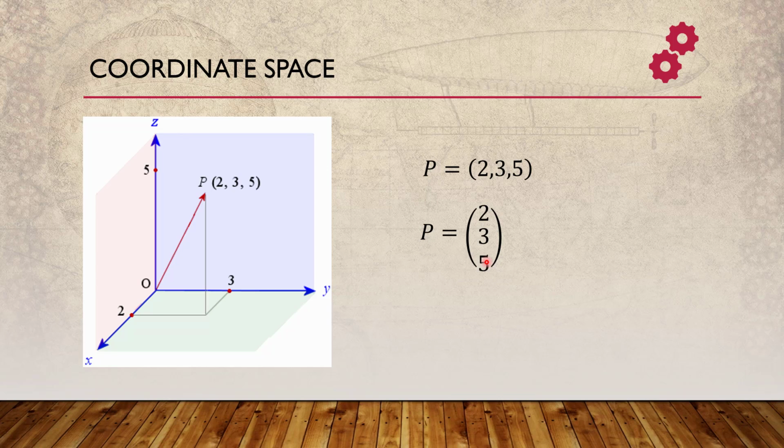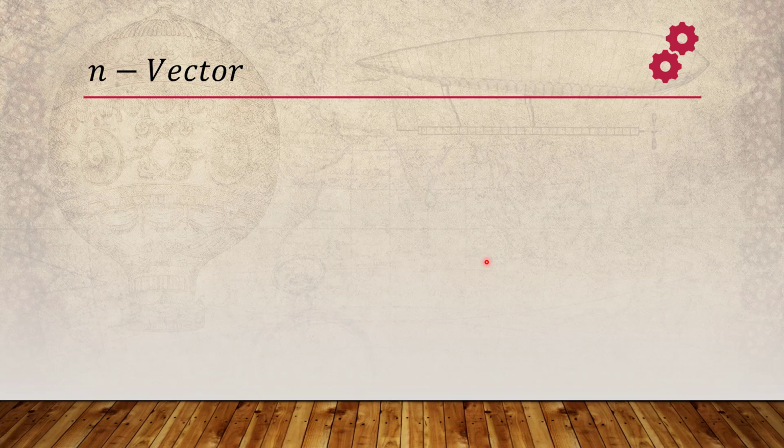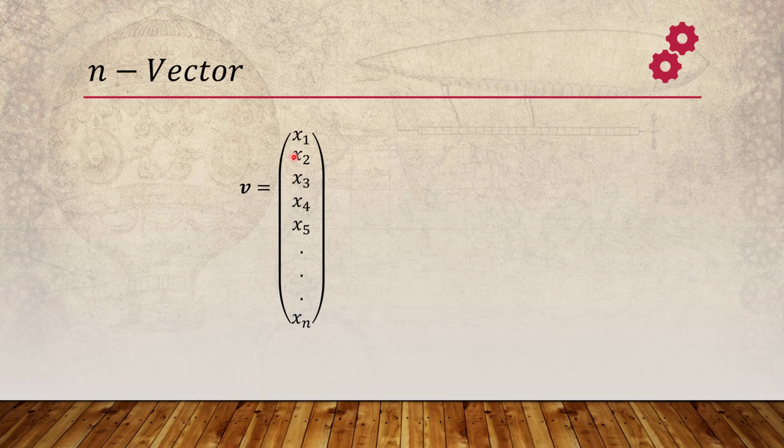Okay, so we talked about a very important and most discussed vector space called the coordinate space or Euclidean space. Now let's move on. This coordinate space generalizes to an n-vector, that means a higher dimensional vector. We could have any number of elements, n elements, and each element depicts a single separate dimension, and it is nothing but R^n.